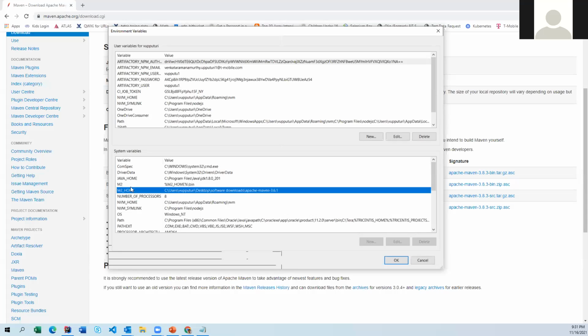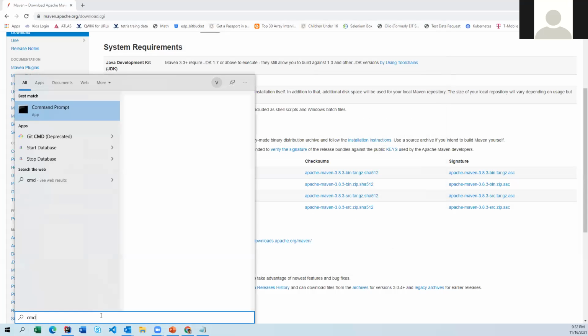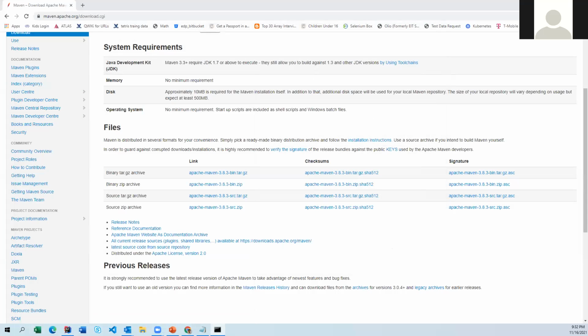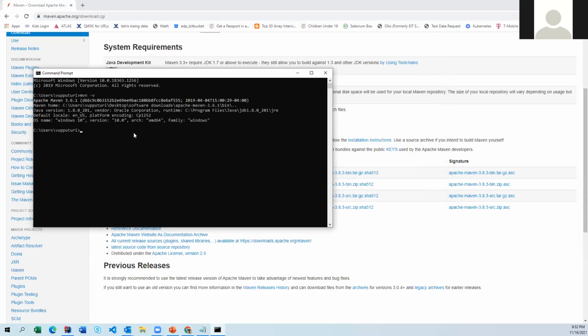So once you set the path, you can just go back, go to the command line again and type the MAVEN version command. MAVEN this time, mvn -v. When I type it, this is going to identify. If it is identifying, it means yes, you have MAVEN correctly identified in your system. Okay, one minute.